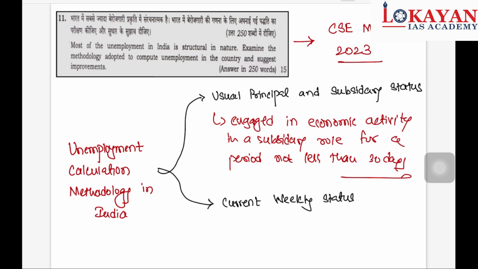Then comes current weekly status. As per current weekly status, if a particular individual has worked for at least an hour in the preceding week, then he or she will be considered as employed. So these are two major approaches through which NSSO calculates unemployment data. So remember it.